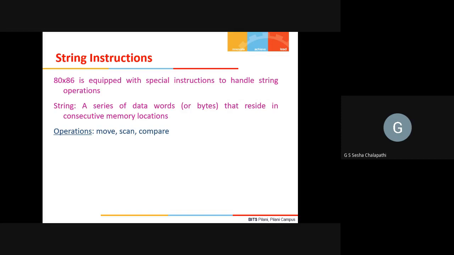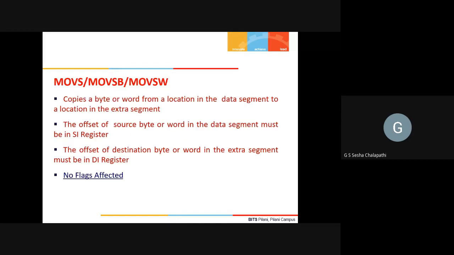Okay, a string is a series of data bytes or words which reside in consecutive memory locations. For example, you can have move, scanning, and comparison on string-based data. Let us start with move. A normal move is MOV. I can have a string-based move by using MOVS, and it is basically combined with B for byte or W for word.